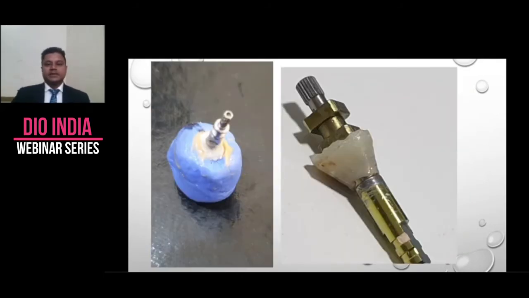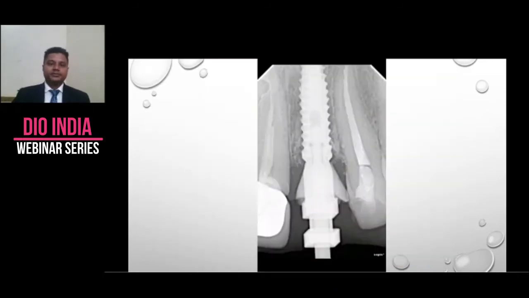Then this is how you send the information to lab. You record your information. This is very important because if we use a slender or lean impression post and take a conventional impression, the lab doesn't get the right amount of tissue contour. They will have a collapsed tissue contour impression, and they will make a crown on that collapsed impression. So this is how we do it.